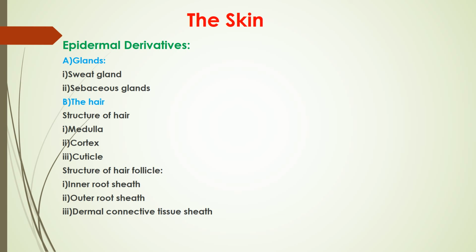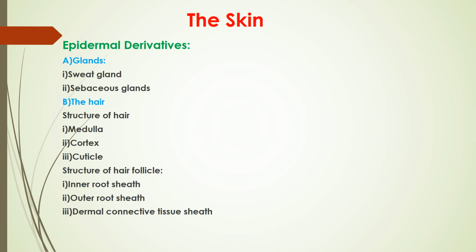Now, the structure of the hair follicle. The hair follicle consists of the epidermal inner and outer root sheath and the dermal connective tissue sheath. Then the inner root sheath is composed of three layers, that is the cuticle layer, Huxley's layer and Henle's layer. The cuticle is similar to that of the hair and continuous with it.